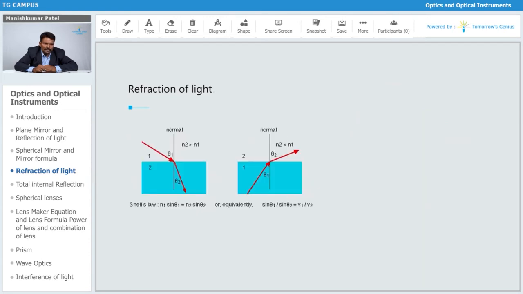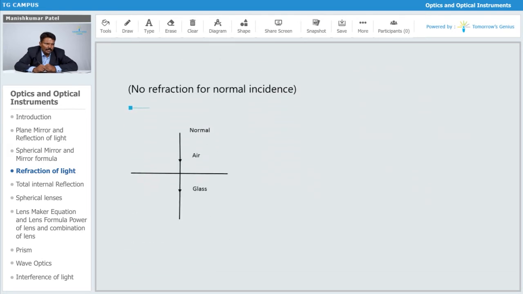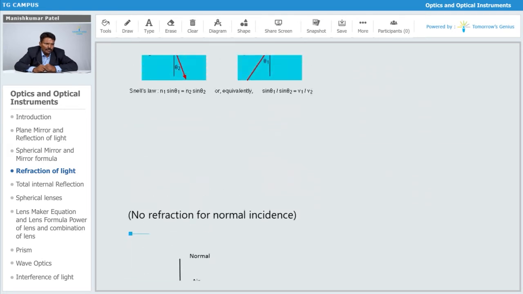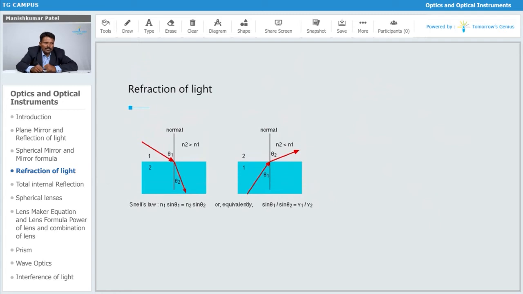Based on this we have to study the laws of refraction of light. What are those laws? The main important one is Snell's law. Now, what is Snell's law? It is all related to the refractive index. That n we are going to call the refractive index of the medium.